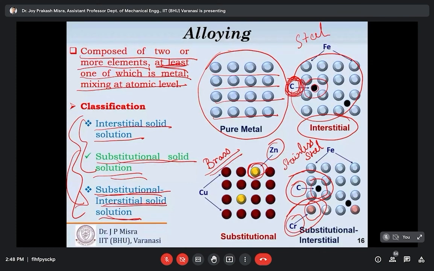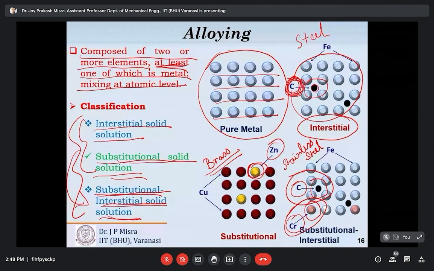So I just wish to conclude that alloying is a process of mixing two or more metallic elements, or metals with non-metals, to improve the mechanical properties, to improve the corrosion resistance properties, okay, to improve other properties like magnetic or electrical properties compared to pure metal.